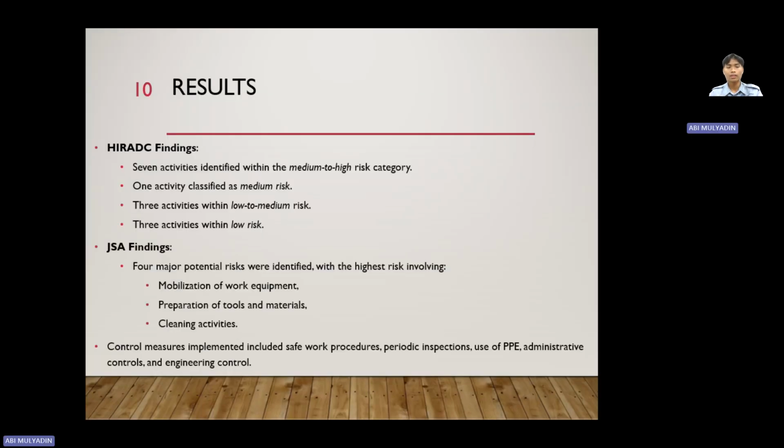In the result, HIRADC found 7 activities identified within the medium to high risk category, 1 activity classified as middle risk, 3 activities with low to middle risk, and 3 activities with low risk. And the JSA finding for major risks identified the high risk involvement: mobilizing work equipment, preparation of material, and training activity.